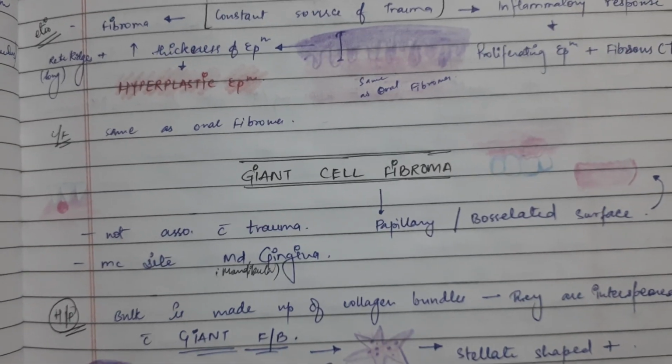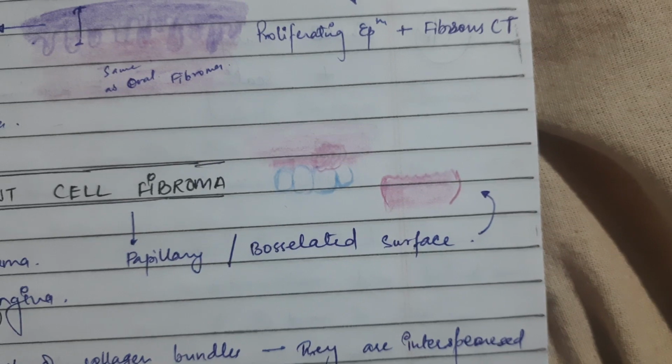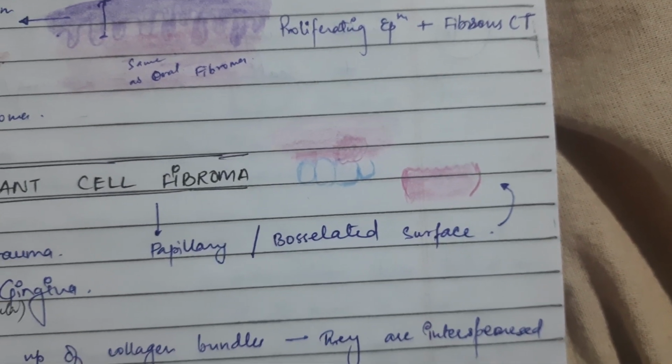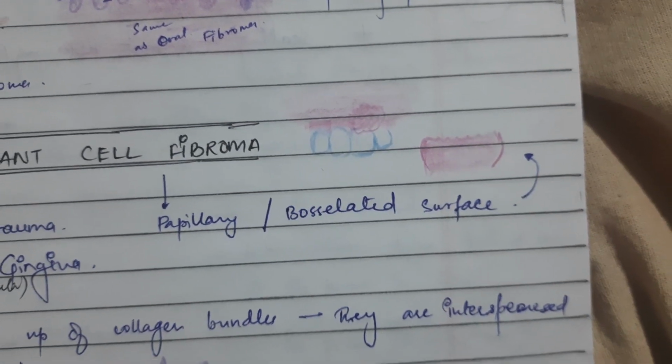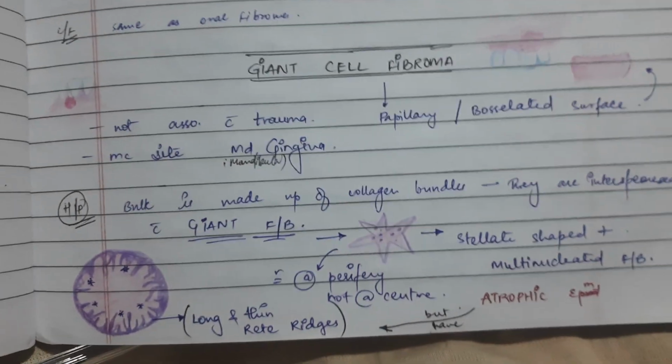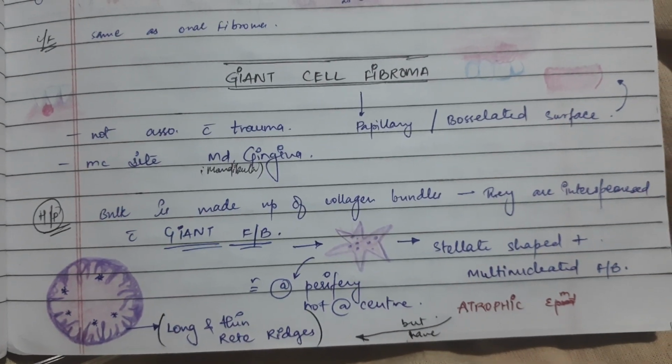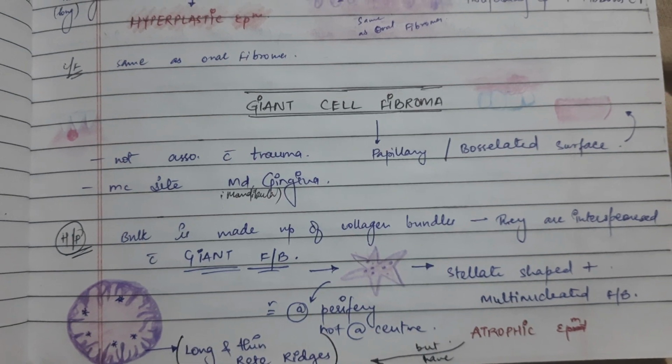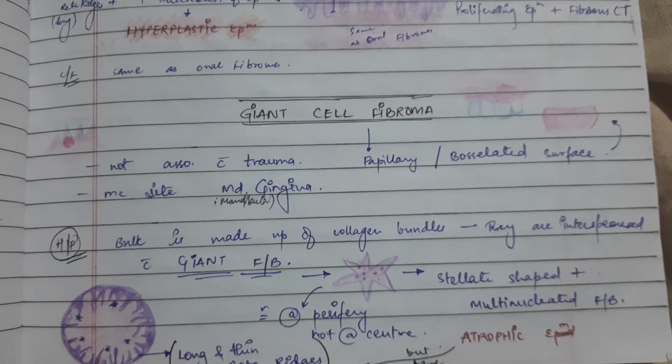Then giant cell fibroma. It has a papillary surface and is not associated with trauma. The most common site is the mandibular gingiva.